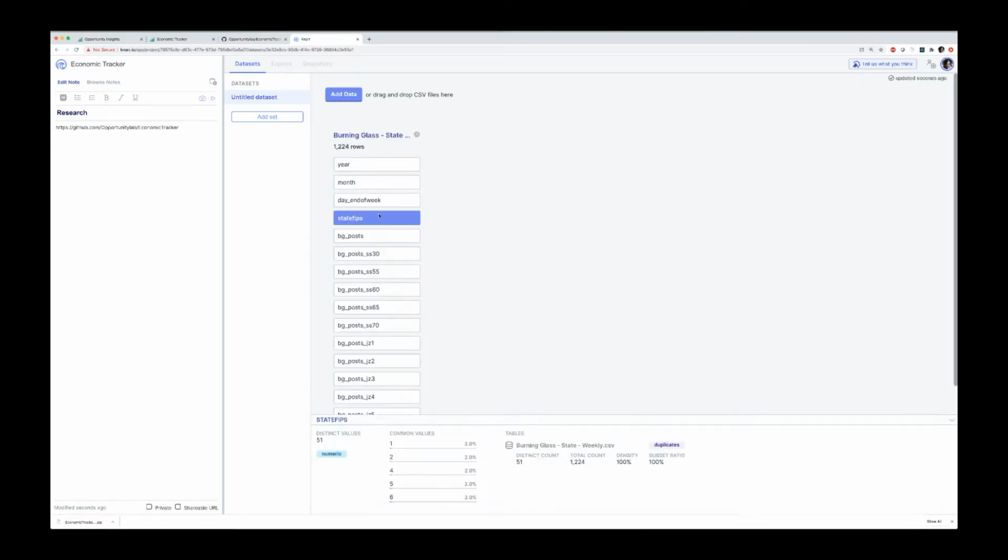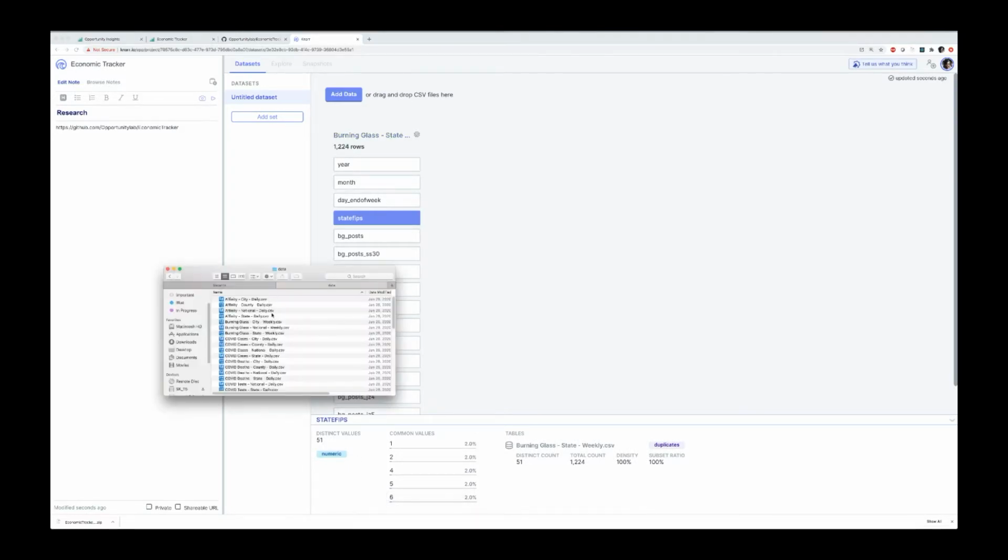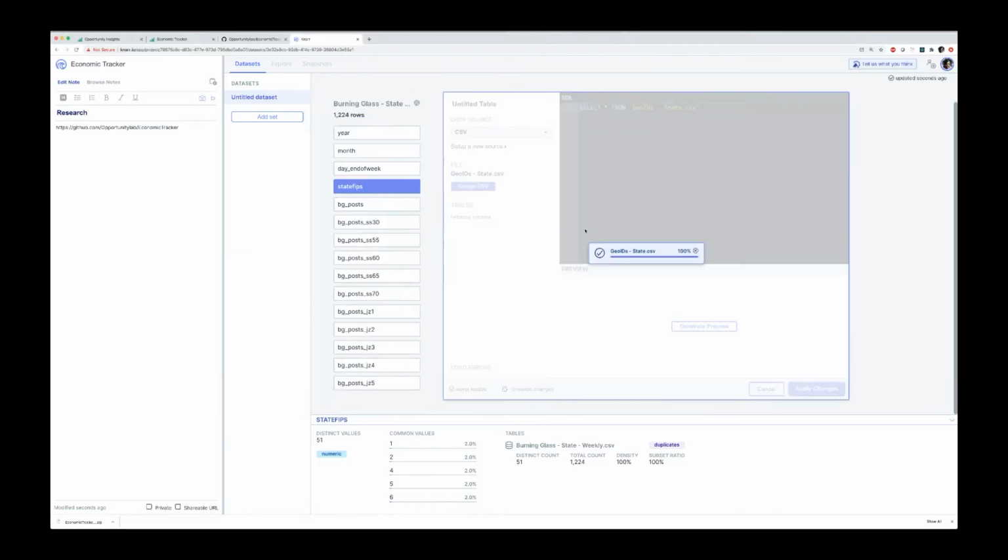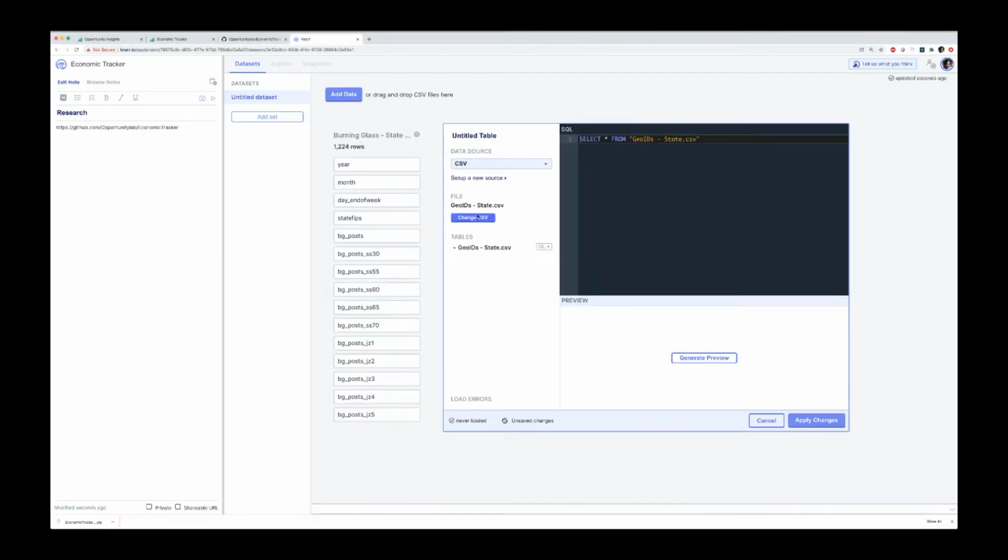Now, the state indicator itself is just a state code. It's not super helpful, but fortunately, they've got this state information here. So I'll pull that up. Let's pull up the geo IDs for state. And if we look at those column names, we can link the state FIPS directly to this field, and then we'll have the state name and abbreviation, and also the population, which might come in handy.